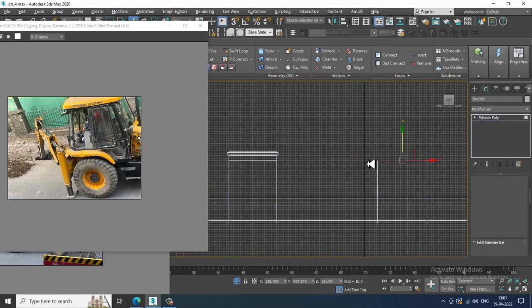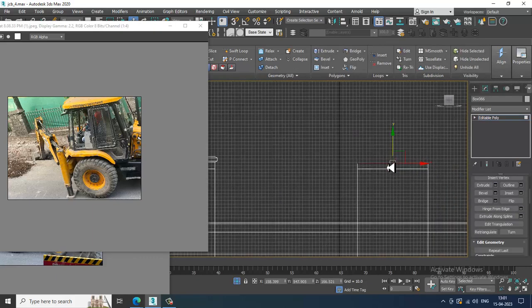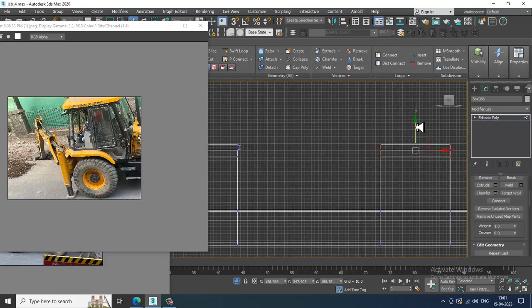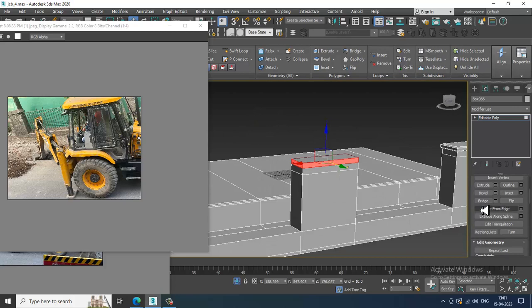Again select these polygons, slightly extrude this up, again extrude it, select these polygons and slightly give bevel and click OK.